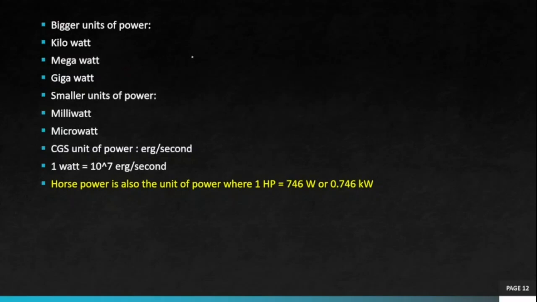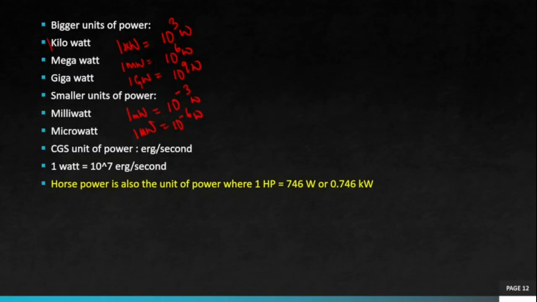Bigger units of power. Kilowatt, 1 kW. 1 kW भनेको 10 to the power 3 watt. 1000 watt भनेको 1 kilowatt. Megawatt, 1 MW. 1 megawatt भनेको 10 to the power 6 watt. 1 gigawatt, GW. 1 gigawatt भनेको 10 to the power 9 watt. Similarly, smaller units of power, 1 milliwatt, 1 small m capital W. 1 milliwatt भनेको 10 to the power minus 3 watt. 1 microwatt भनेको 10 to the power minus 6 watt.